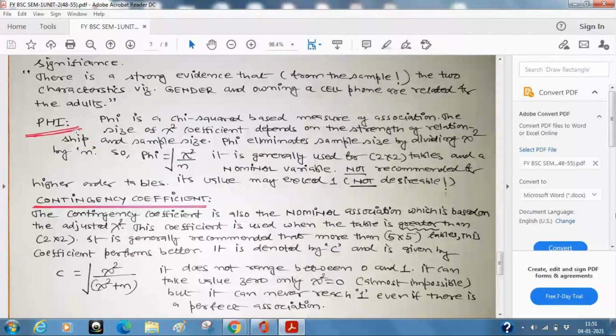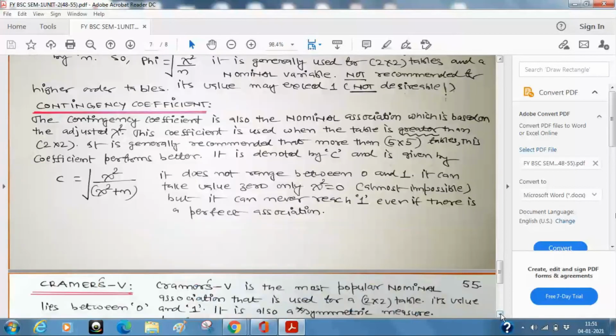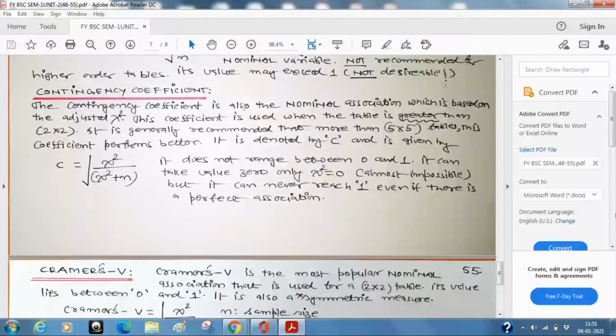So we have phi, which is a chi-square based measure. We have the contingency coefficient, which is again a chi-square based measure. How do we go ahead? All these measures, phi and contingency coefficient, work. I am not saying that they don't work, but they suffer from one drawback or the other. So there is a third one, which was proposed by Cramer. It is known as Cramer's V. That is why it is so popular.